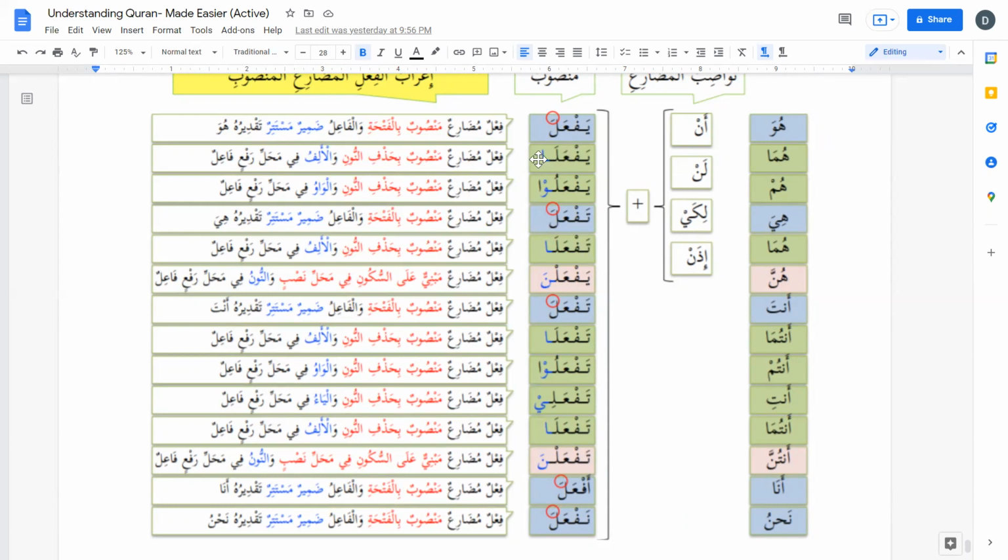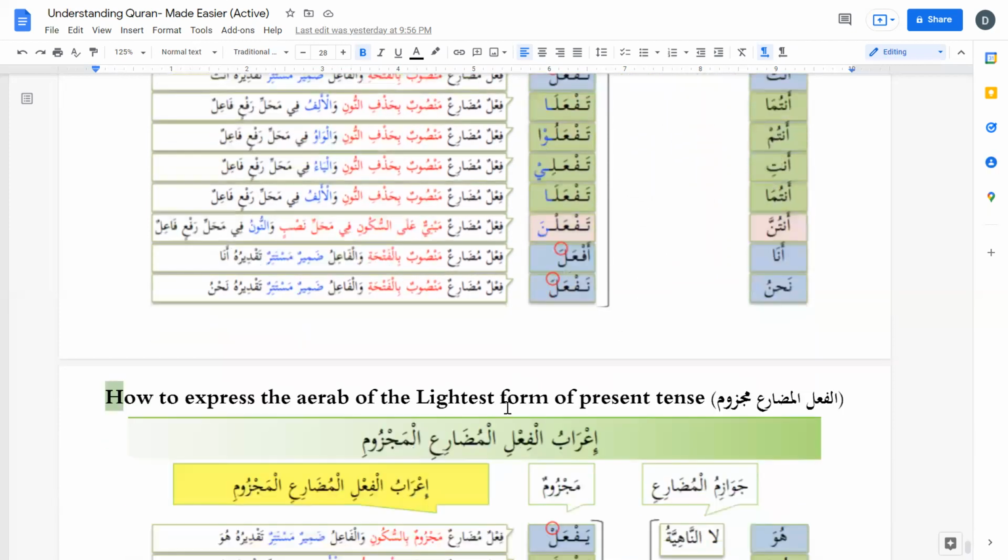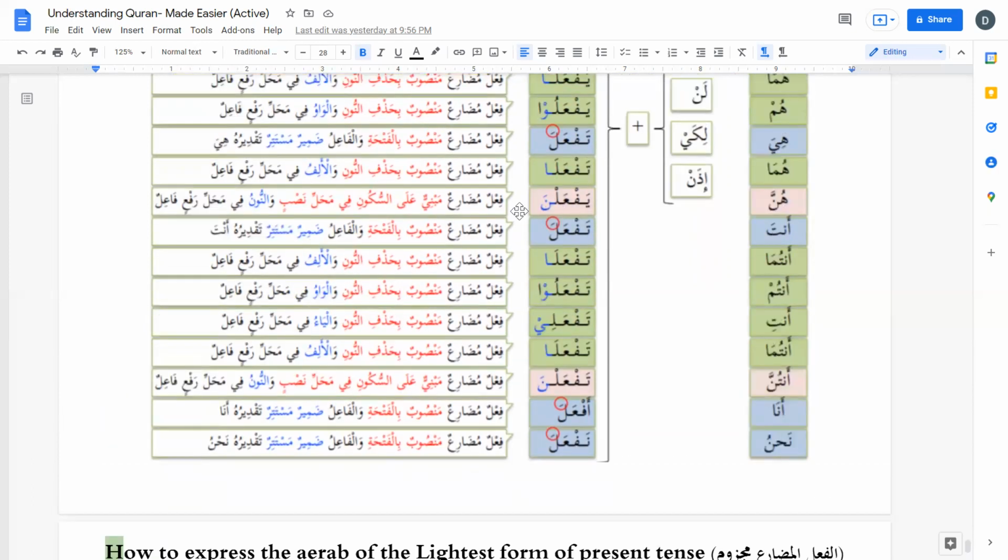Now we don't see noon over here. So noon has been hazaf, or dropped. So noon is dropped to make it light. And we are saying that it is in the light form because this fail is coming with one of these huruf, hurufun nawasibul mudari. And then the third form, yaf'alna, same: fi'lun mudari'un, mabniyyun 'ala sukun fi mahalli nasb.